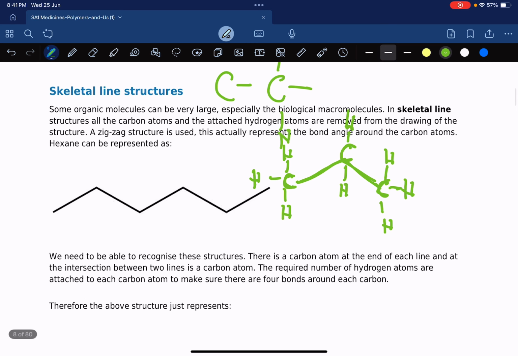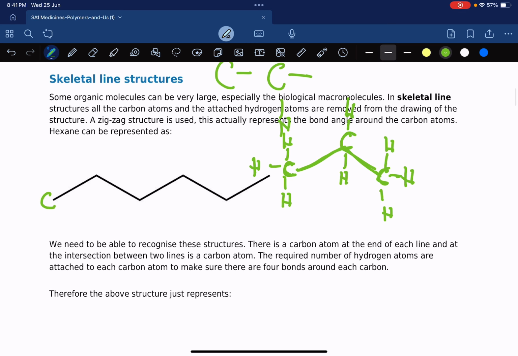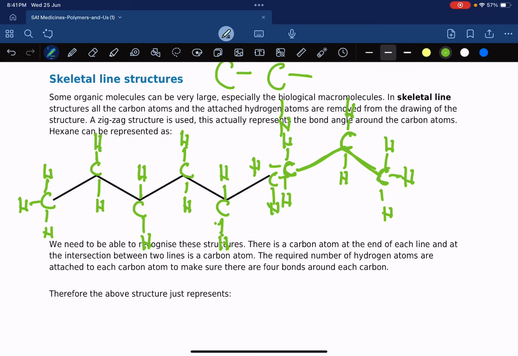All right. So like in this case, there's a carbon here, there's a carbon here, there's a carbon here, there's a carbon here, there's a carbon here, there's a carbon here. And please remember, carbon must have 4 bonds. So this carbon already has 2 bonds with these 2 carbons. So the other one is a hydrogen, another hydrogen here, one hydrogen here, one hydrogen here. Okay, so these are called skeletal structures. Chemists basically did this. High level chemists who are super busy all the time, they just draw this to make things easier for them.